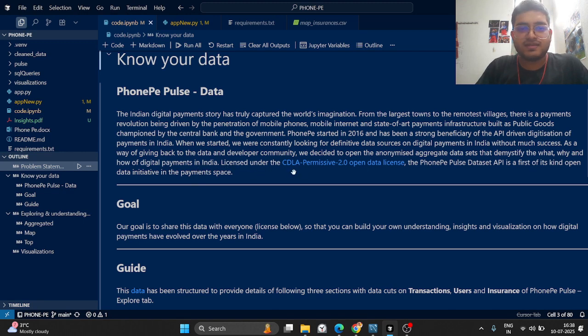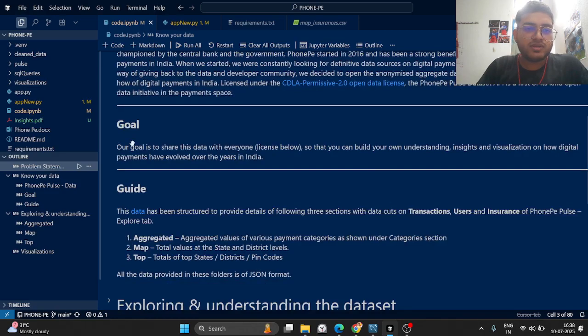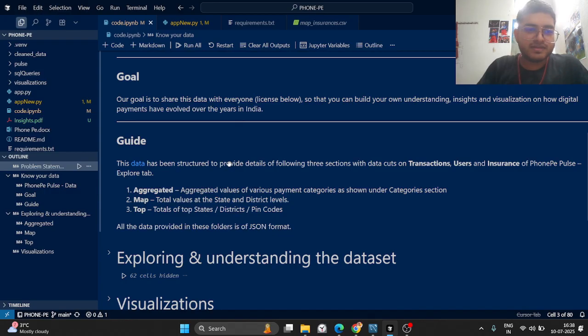It is licensed under the CDLA Permissive 2.0 Open Data License. This PhonePe Pulse dataset, which is open source, is the first of its kind data initiative in the payment space in India. The goal of the dataset is to share with everyone so they can understand, gain insights, and visualize how digital payments have actually worked in India in the past 5 to 6 years.